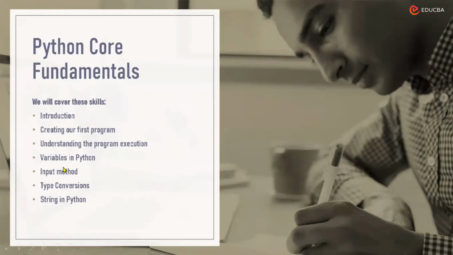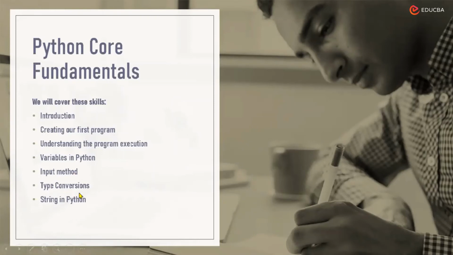We would also be looking at different variables available in Python. I would make you understand what we mean by variables when we come to that particular session. Then we would see how to take input from the user. When I'm saying we are creating some programs, we are writing some code, it basically means it's an interaction with the user. I have to ask something from the user, the user will enter something and then it would be processed. How to take the input from the user, we would be looking at in the next part.